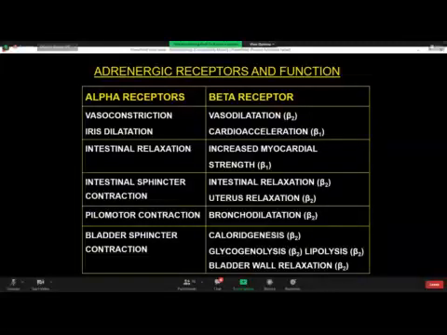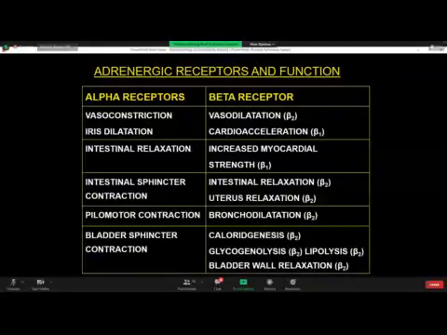So alpha receptors are mainly stimulated by norepinephrine, and beta receptors are mainly stimulated by epinephrine. When beta receptors are stimulated, they lead to vasodilation, especially beta 2. Vasodilation of which blood vessels?